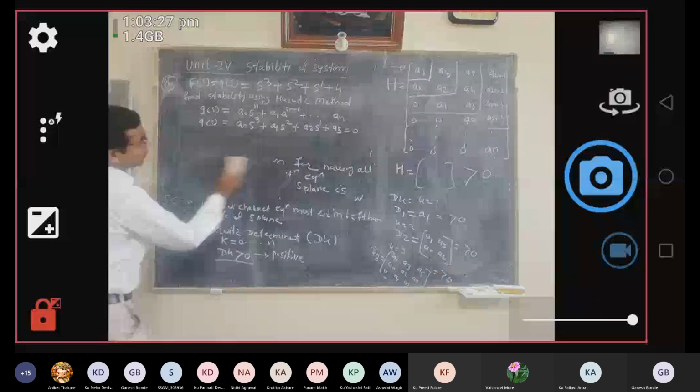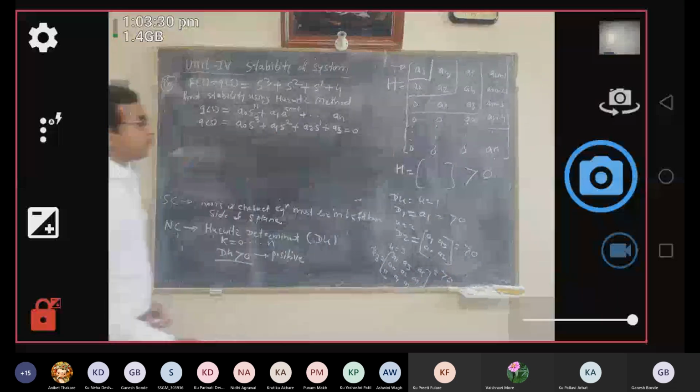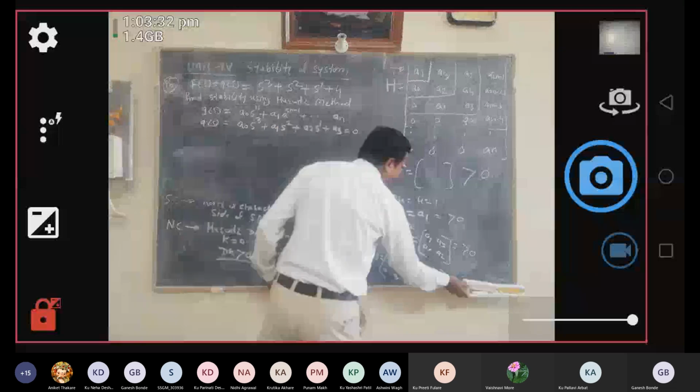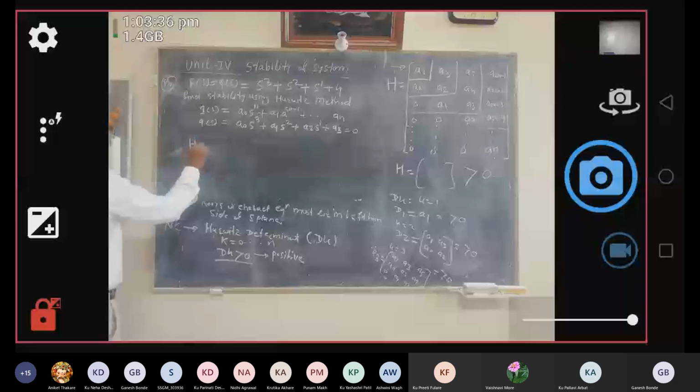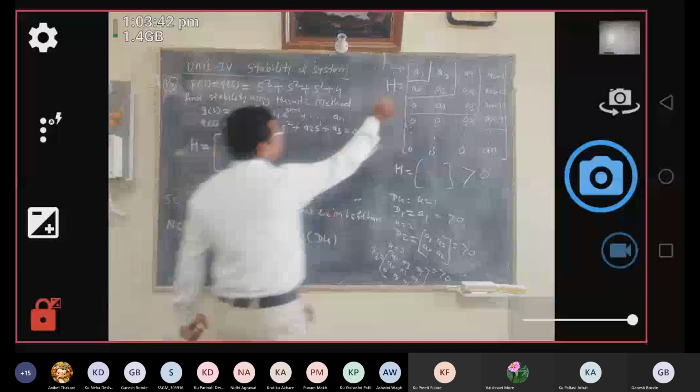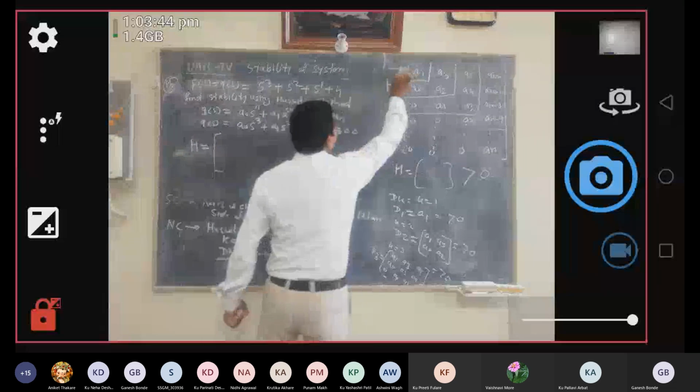Okay, so let's do it. First of all, write down the H. So capital H, Hurwitz's determinant. How to prepare Hurwitz's determinant? First रो कैसे मिलता है आपको? From the characteristic equation.